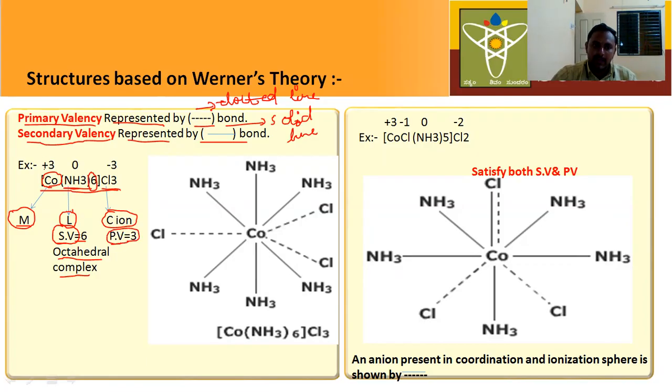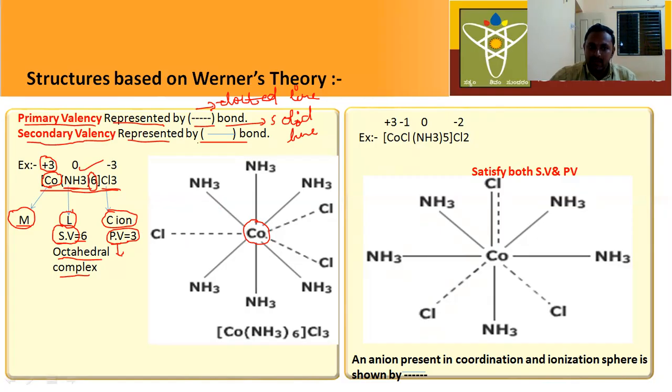We can also predict this on the basis of the charge on the metal. What is the charge on the metal here? +3. The charge on the cobalt is +3, so the primary valency is 3. Now let us discuss the structure of this compound. This is the metal. For this metal, how many ligands are attached? 6 ligands, and these ligands are the secondary valency.